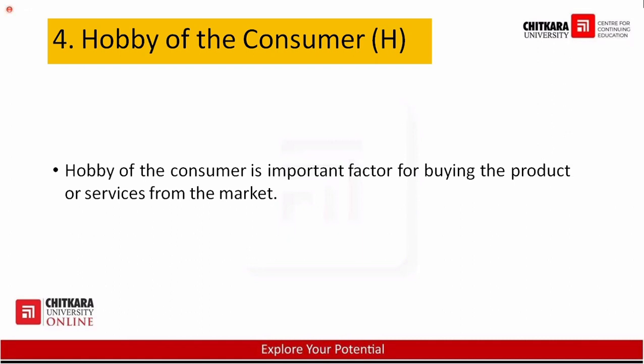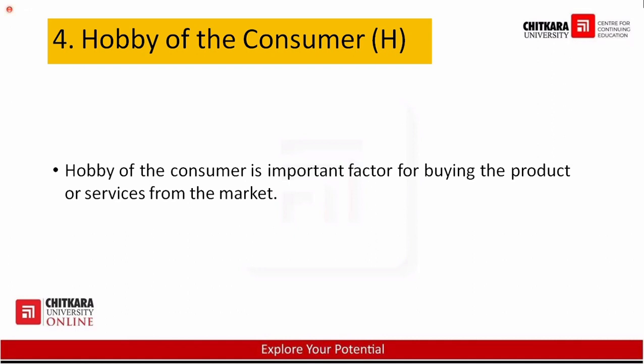Suppose your mother likes to cook food and that is her hobby. Then what will happen? If your mother has the hobby of cooking food, or cooks different kinds of dishes, then you will find your kitchen is always filled with different kinds of stuff, different kinds of dishes. The demand for different masalas, different gravies, and different kinds of products automatically increases, because she likes to cook food.